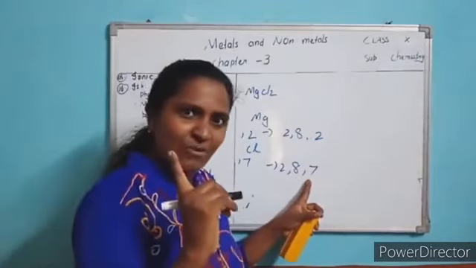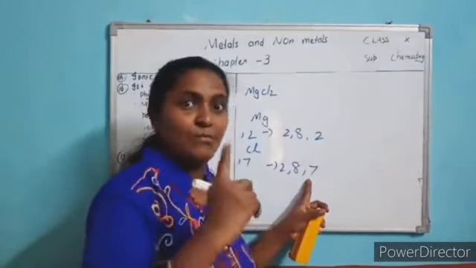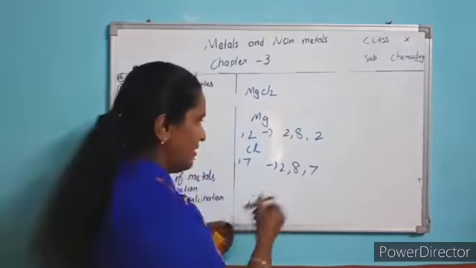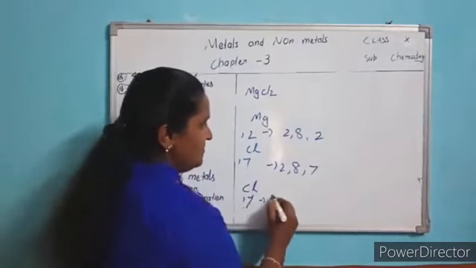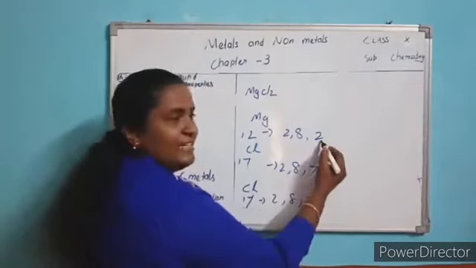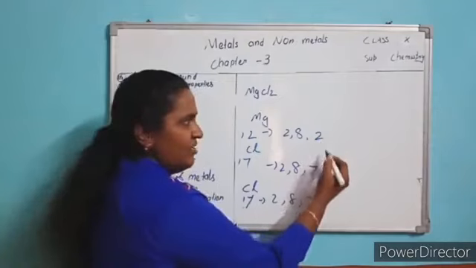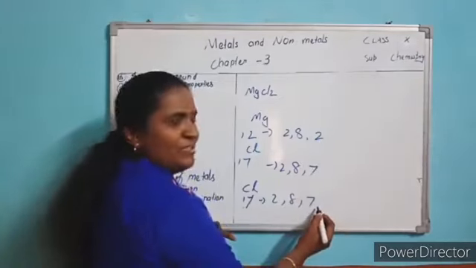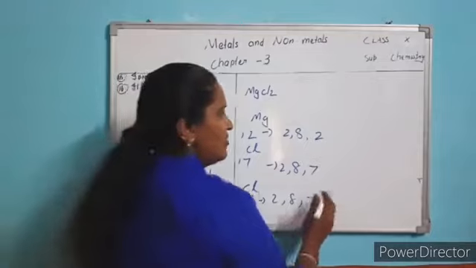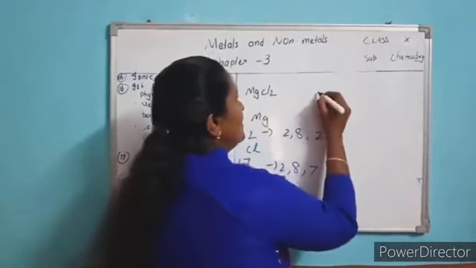But this chlorine needs only 1 electron. So it may combine with 1 more chlorine. You write 1 more chlorine. So magnesium donates 2 electrons, one to this chlorine, the other one to this chlorine. Understood? So how do you write the structure?